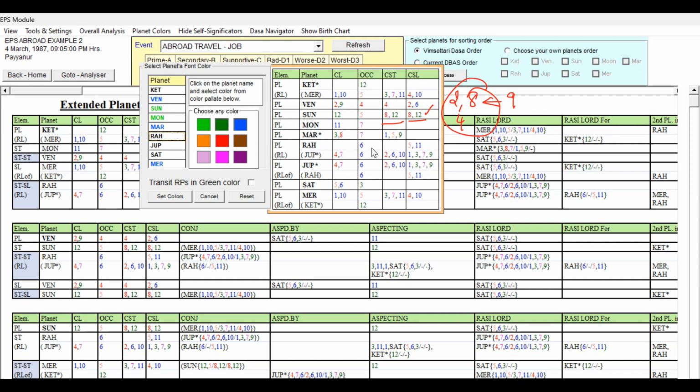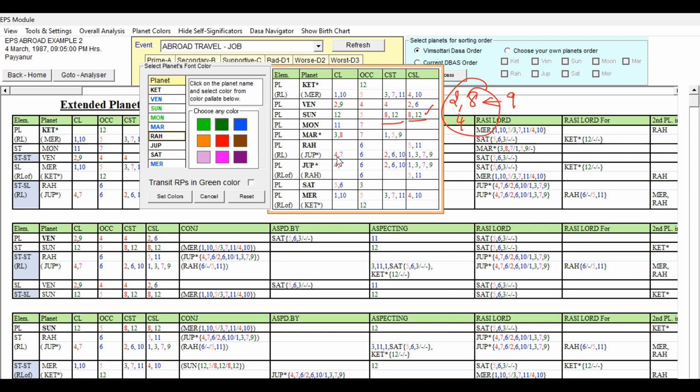Rahu, sixth lord, 5 and 11 cuspal sublord. It is good for the profession, and 5 and 11 is favoring for the lagna. 11 sublord is good. It is important for the things to happen, for the success of the lagna's happiness or lagna's wish. And 6 and 11 favorable for the sixth house matters. Second planet Jupiter, fourth lord, seventh lord occupying sixth house, 2, 6, 10 star lord, 1, 3, 7, 9 cuspal sublord.